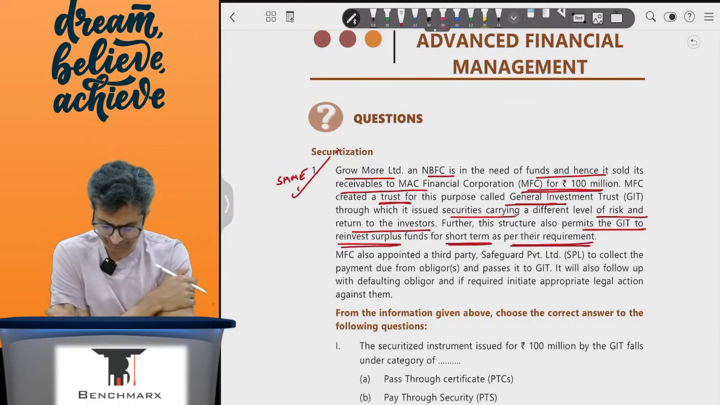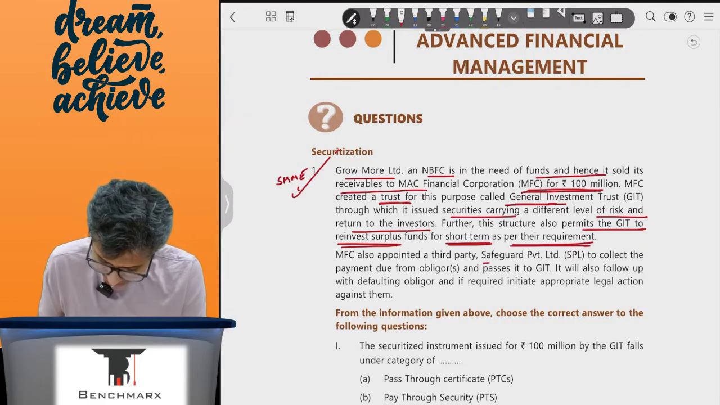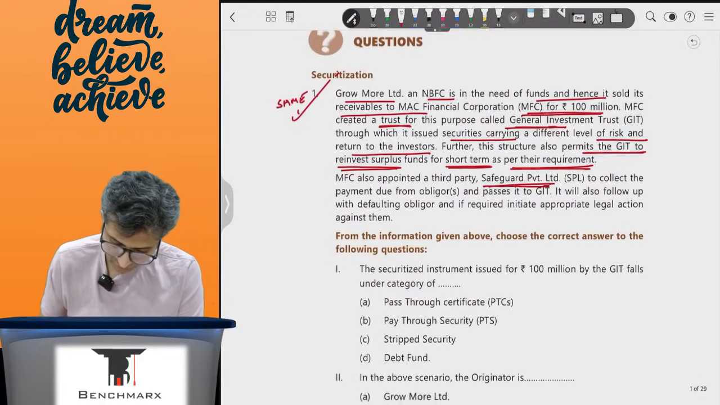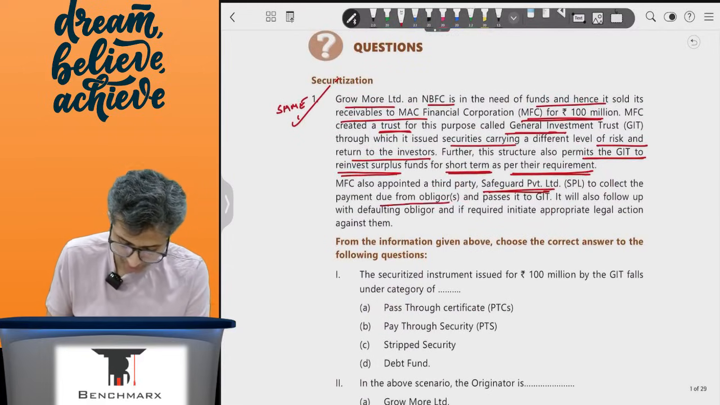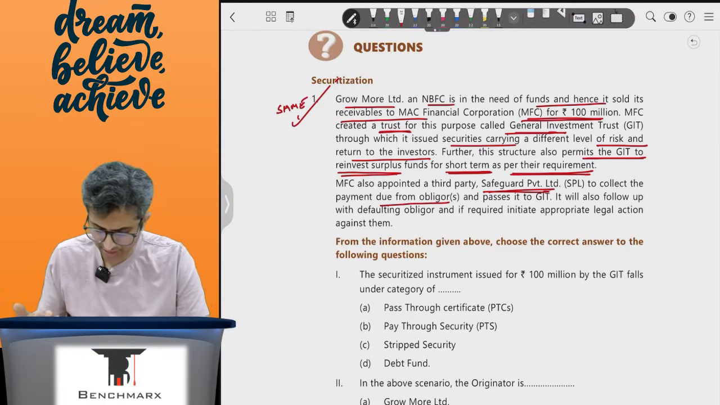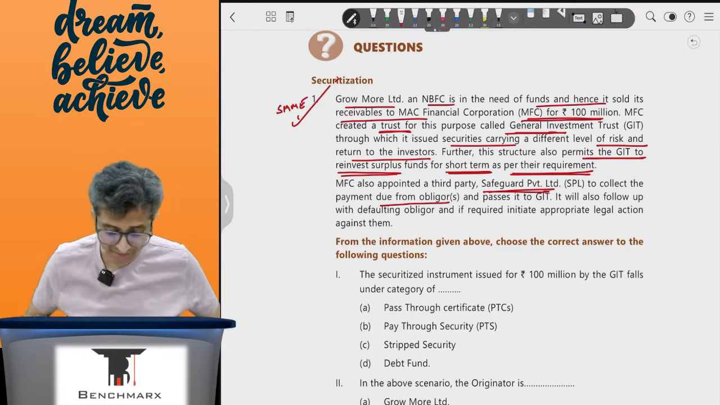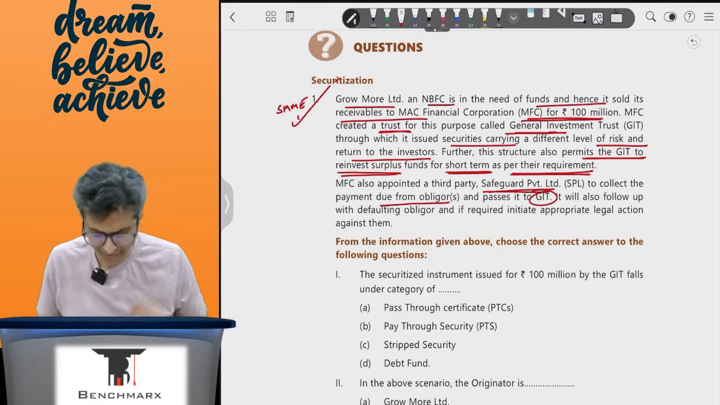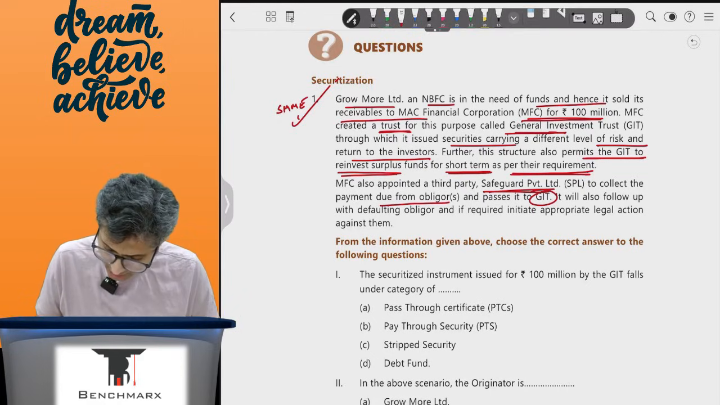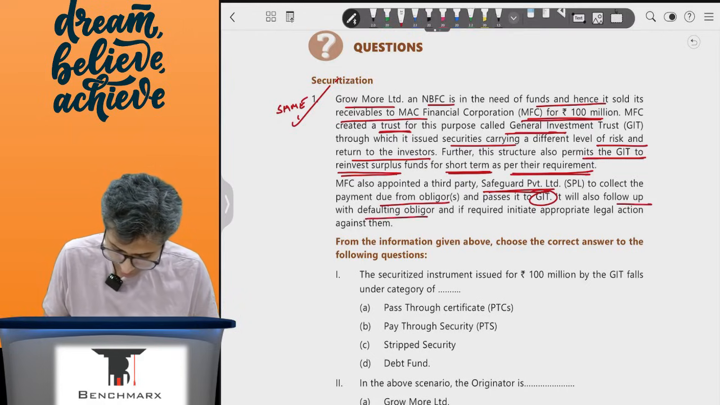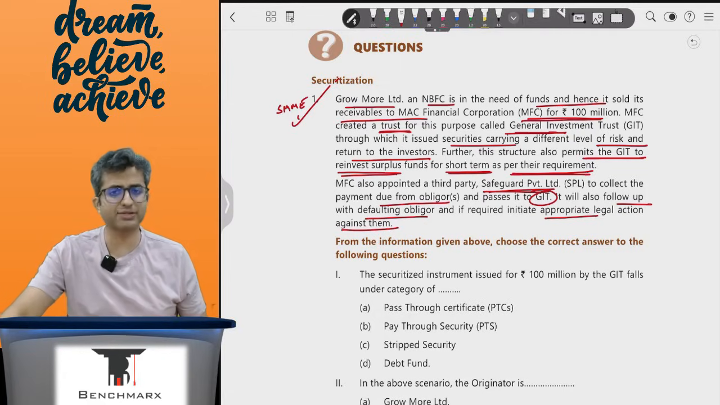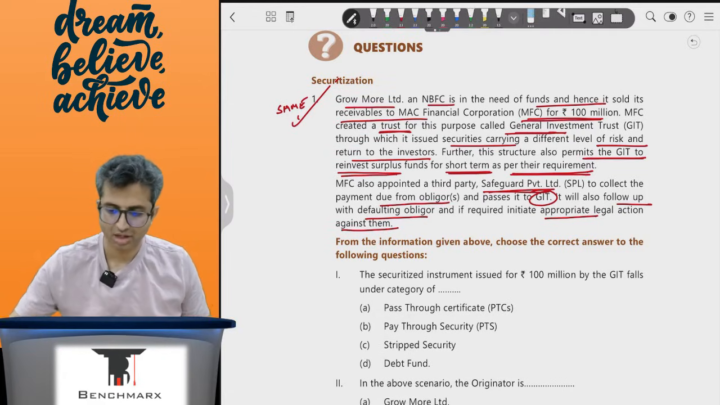So MFC also appointed a third party called Safeguard Private Limited to collect the payment due from the obligator. Obligator is whoever is the borrower, and pass it on to GIT. So this is kind of a person, an agent who is appointed. It will also follow up for defaulting obligators, and if required, initiate appropriate legal action against them. So this is your general theory case for the purpose of securitization.